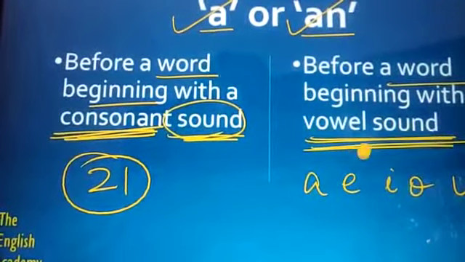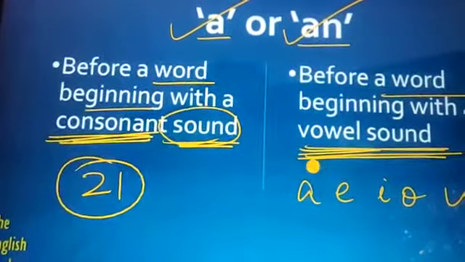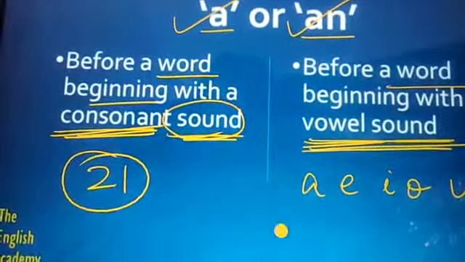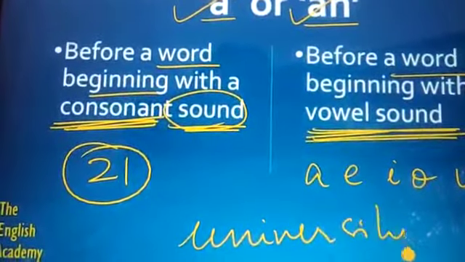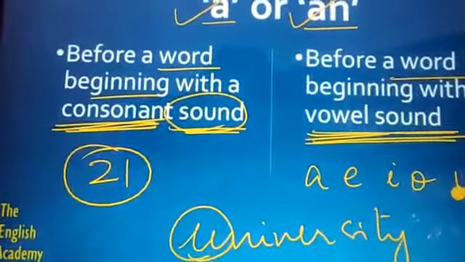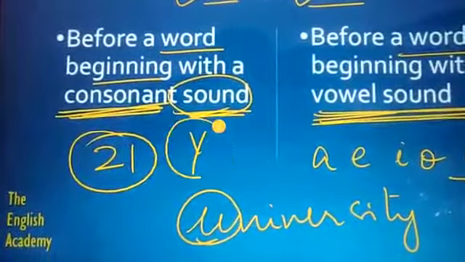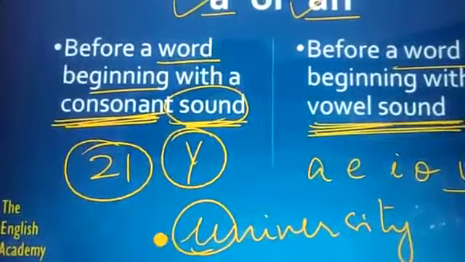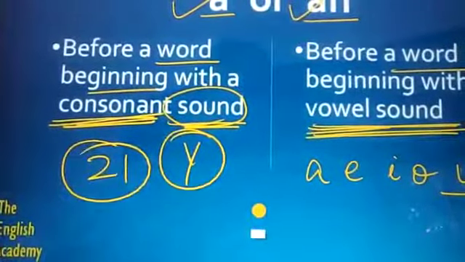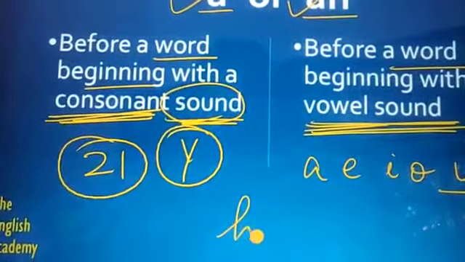Like a, e, i, o, u, there are 5 vowels, but they have more than 24, 25 sounds. And before a consonant sound there will always be the usage of a, and before a vowel sound there would be the usage of an. We will say a university. U here is a consonant because it gives the sound of y, so it will be a.